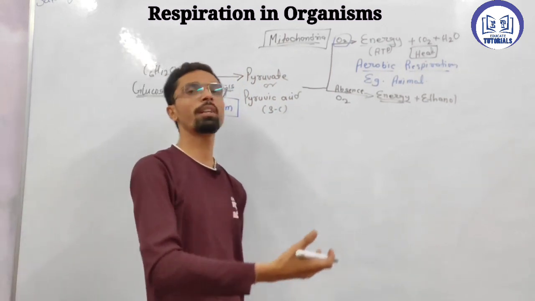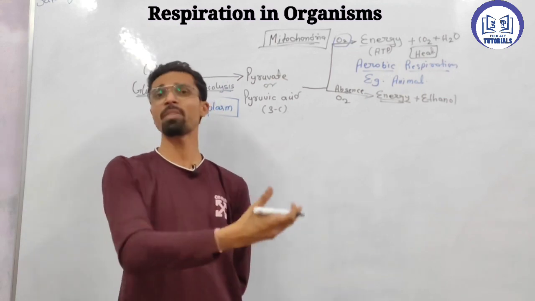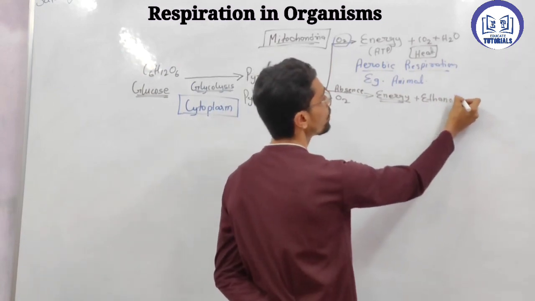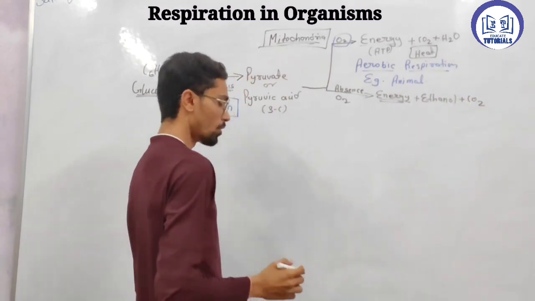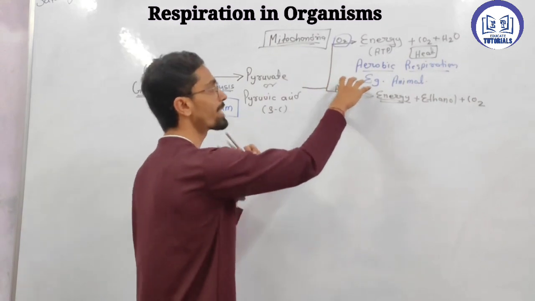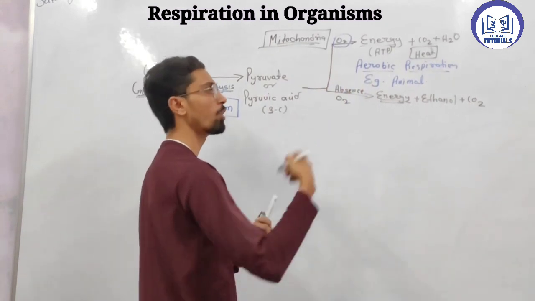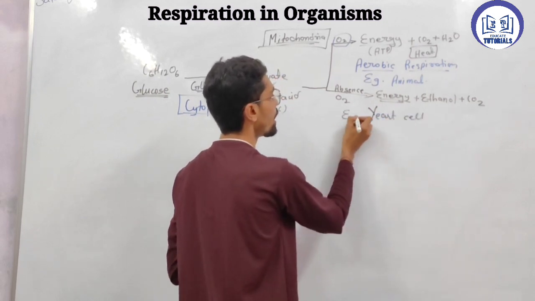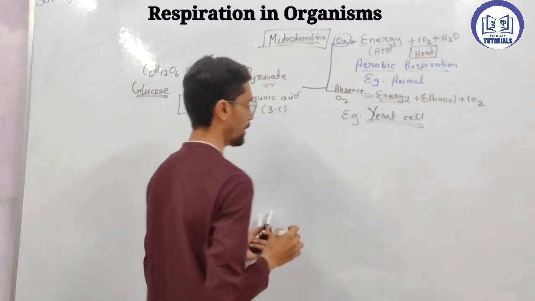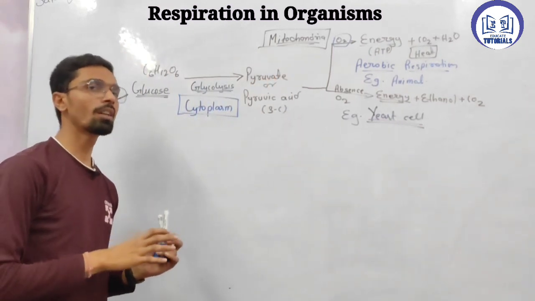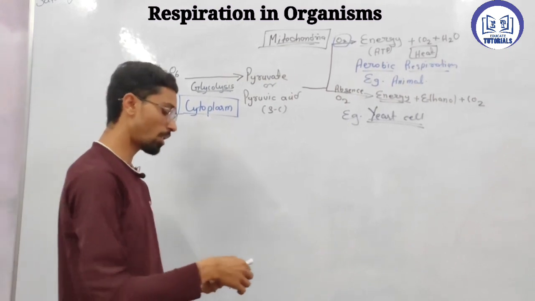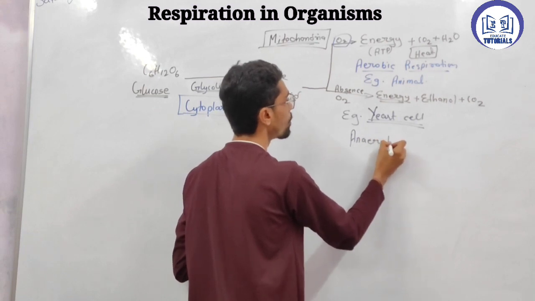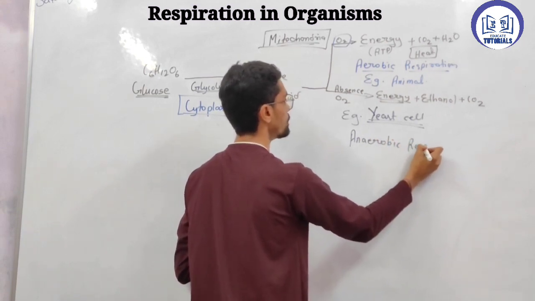When you see the alcohol or beverage industries, when alcohol production is taking place, this reaction is carried forward, and along with that they also release carbon dioxide. So just keep in mind this absence of oxygen. Which cells undergo it? Just keep in mind the yeast cell. The example is a yeast cell, where respiration in the absence of oxygen takes place, and this reaction is called anaerobic respiration.